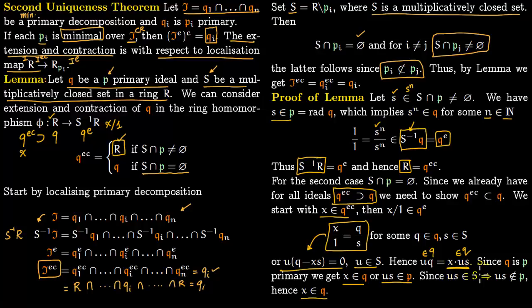US lies within S, because S is a multiplicatively closed set. U lies in S and S lies in S, and since it's a multiplicatively closed set, their multiplication would also lie in S. But S intersection P is a null set, so if US lies in S, then it cannot lie in P. So US does not lie in P. So the only option left is X within Q, which we had to show.